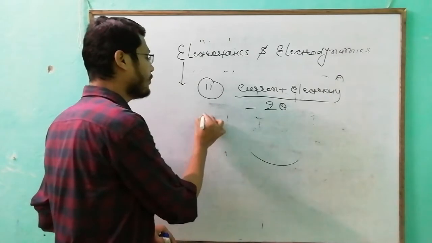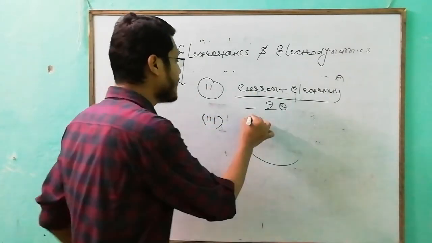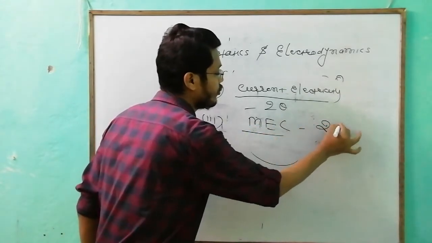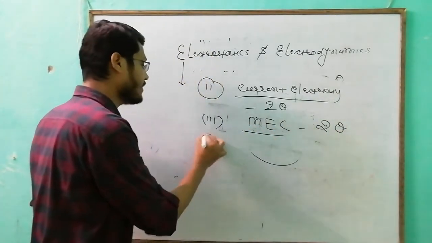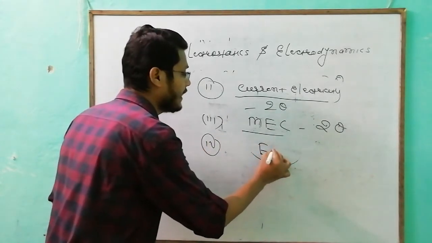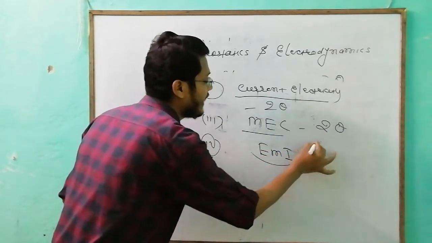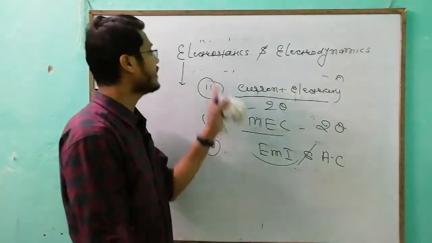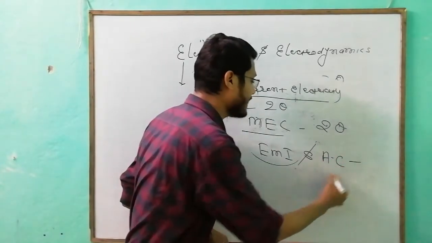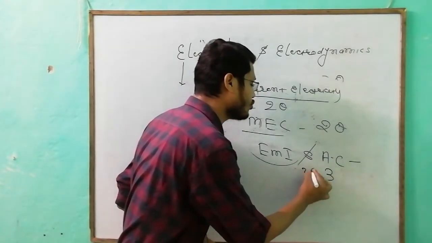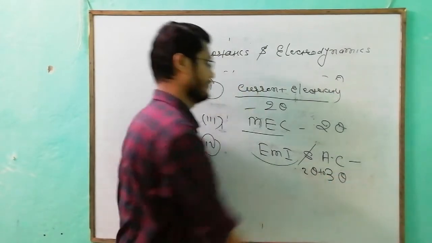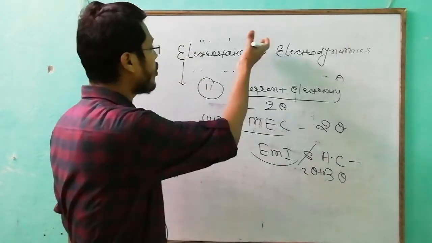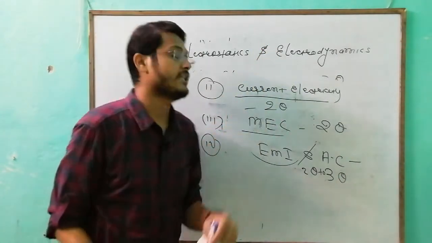Again, let us see the third topic in this section. Third topic is MEC, magnetic effect of current. Very important, 2 questions are there. Fourth topic in this part is EMI, electromagnetic induction, and I have also included AC, alternating current. You can sense almost 2 to 3 questions from this part only. So this is all about my electrostatics and electrodynamics.